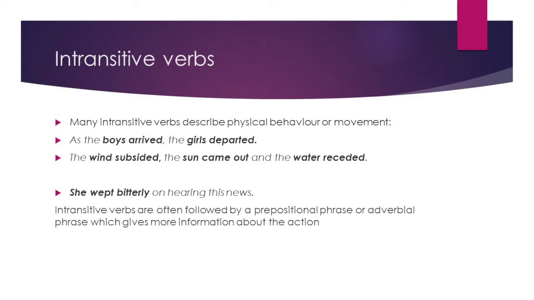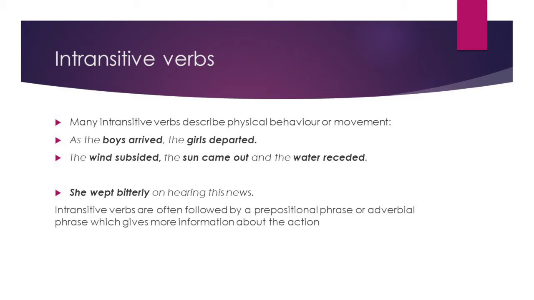Many intransitive verbs describe physical behavior or movement. For example, as the boys arrived, the girls departed. Here, movements or physical behaviors are shown. These are intransitive verbs. There are no objects.